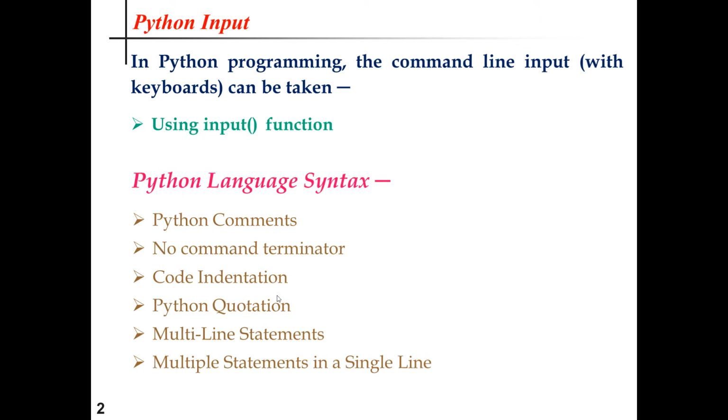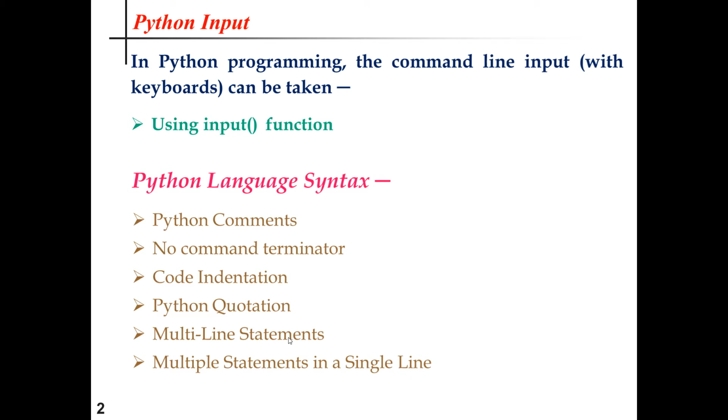Code indentation, that means there is no curly braces like C, C++ or Java. Python quotation, what is the meaning of single quotation, double quotation or triple quotation in Python? Multi-line statements, how can you incorporate multi-line statements in Python? And whether multiple statements can be written in a single line.